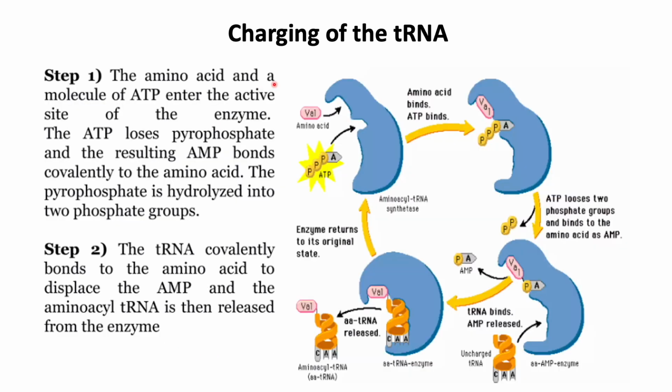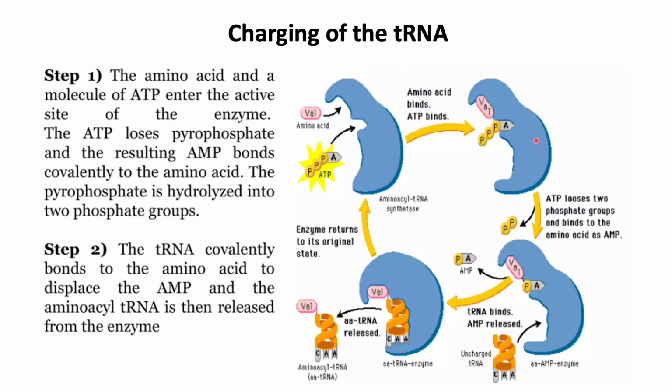For translation to happen, the tRNAs have to be charged. Charging happens in 2 steps. In the first step, the amino acid and a molecule of ATP enter the active site of the enzyme aminoacyl tRNA synthetase. The ATP loses the pyrophosphate, which results in AMP, and this bonds covalently with the amino acid.